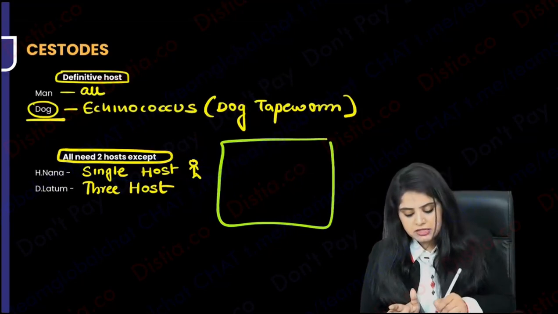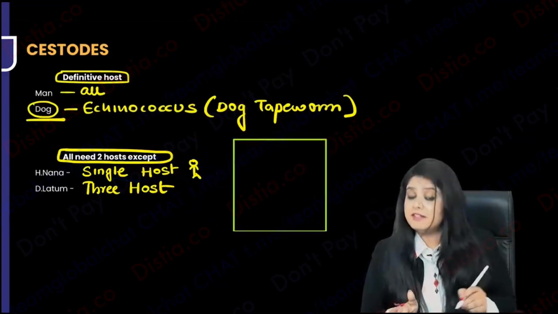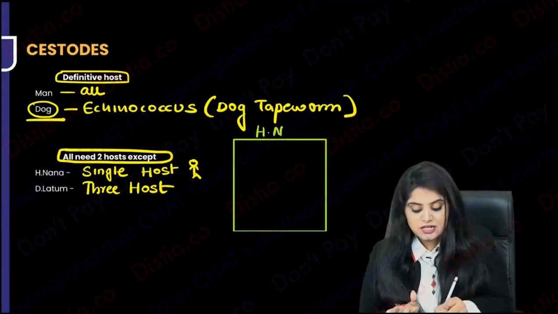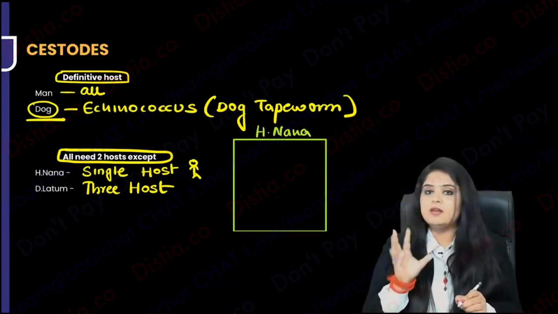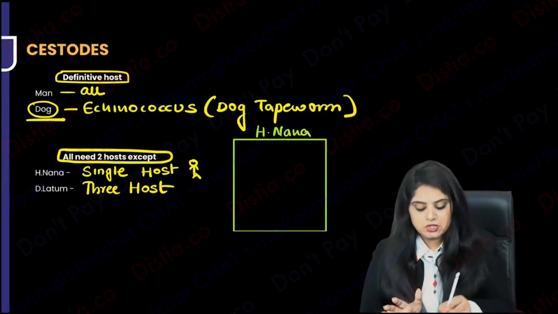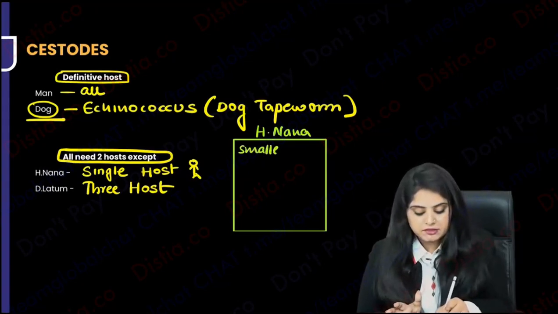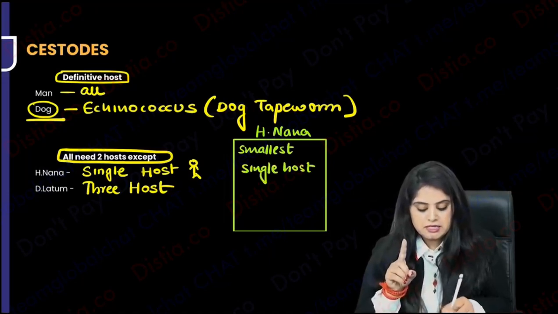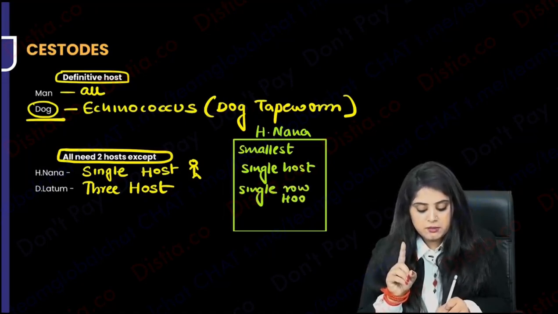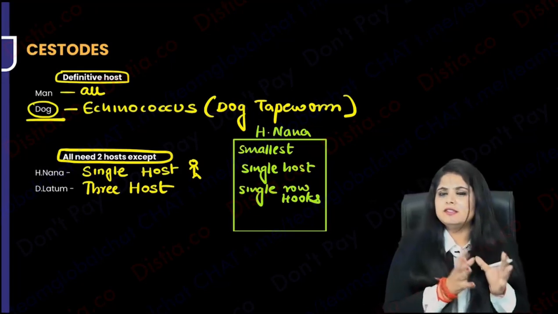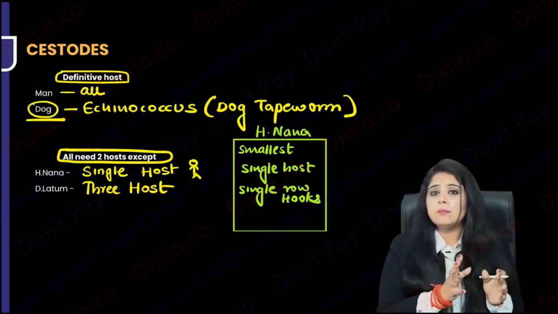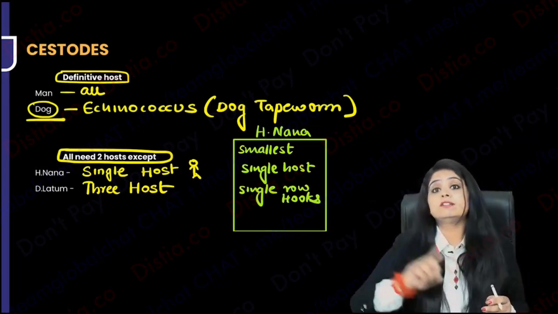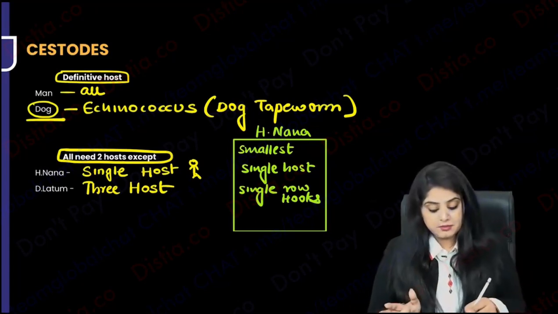So I can now make a table about H nana and give you the life lesson that I wanted to. H nana, God has given everything nano. In terms of the size, it's the smallest. In terms of the host, it has got only one host. In terms of the hooklets, it has again got only a single row of hooklets. So imagine, look at its resources: small size, single row of hooklets, single host, everything is less. But with those single hooklets, it has made the most of it and become a celebrity.